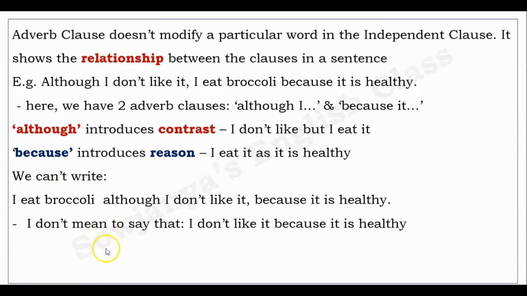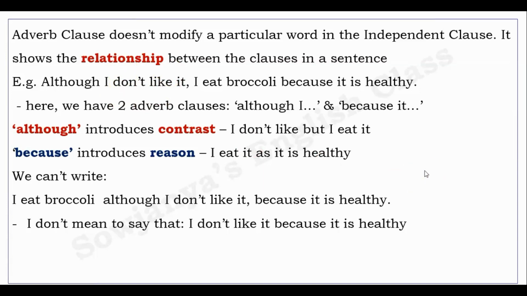So, we can't invert this sentence structure and we can't start it with the main clause because there is no continuation between these two adverb clauses in the sentence. I don't mean to say that I don't like broccoli because it is healthy. I mean to say that although I don't like it, I eat broccoli because it is healthy. These two are connected over here, whereas "although I don't like it" is the clause that is showing contrast over here. So we have to be very careful.